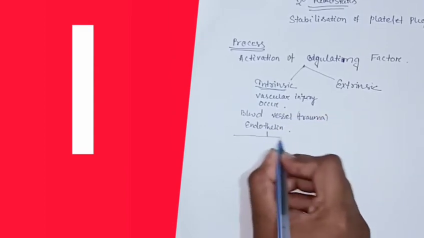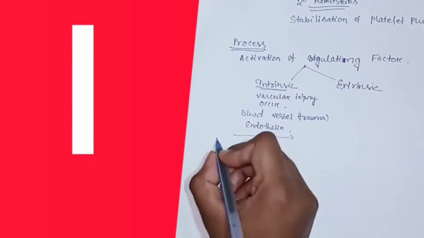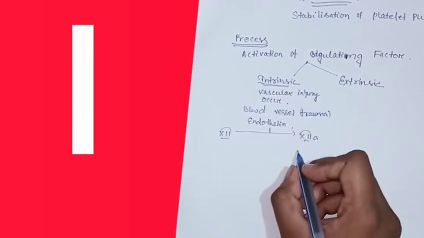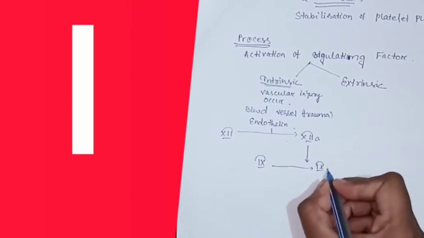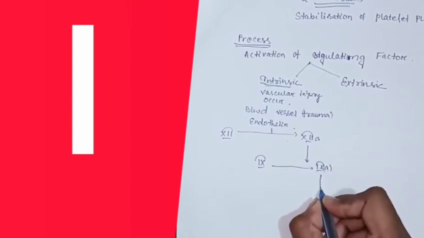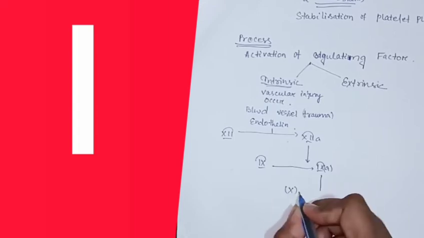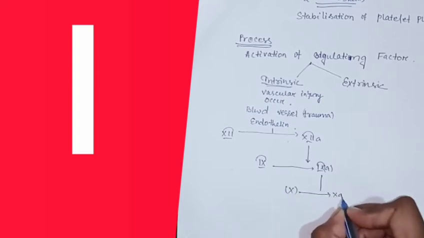This causes the activation of factor 12. Factor 12 mainly causes the activation of factor 9, and factor 9 causes activation of the common path, that is factor 10. This is the common path for extrinsic and intrinsic.